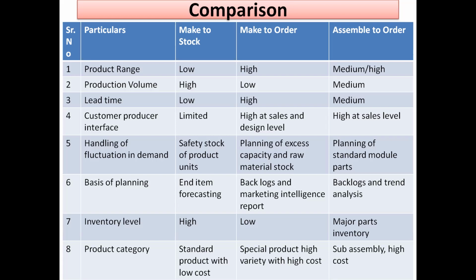Basis of planning. Make to stock: end item forecasting, because they are not sold in between. Whatever the finished good is, it will be sold only. Therefore, end item forecasting, what will be at the end, is what is forecasted. Make to order: backlogs and marketing intelligence report. And assemble to order: backlogs and trend analysis. So here, backlogs, some previous experience, and what is required in this case.